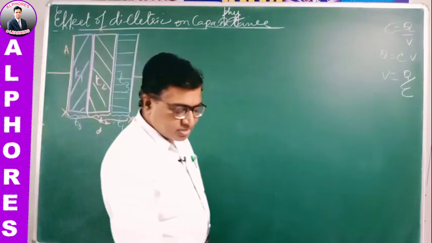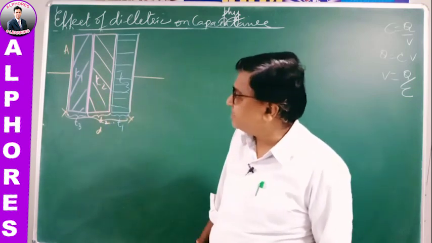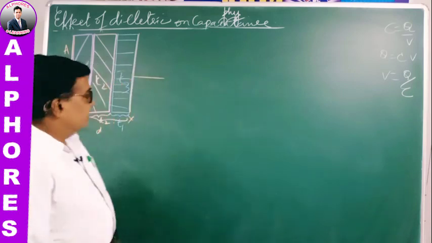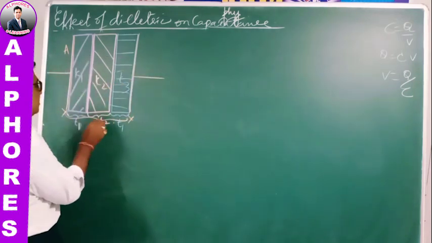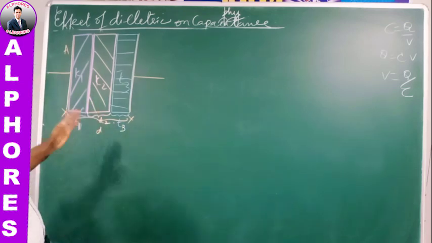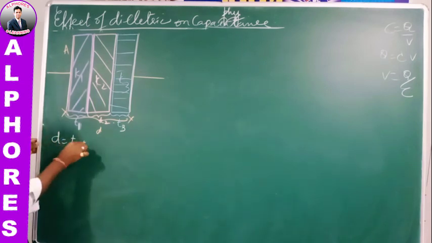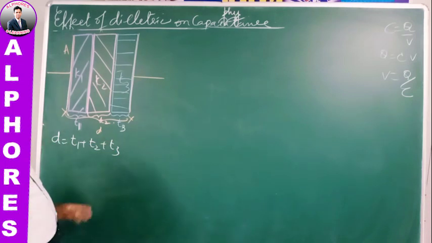Suppose the dielectrics are placed between the plates of a capacitor like this, three different dielectrics of thickness T1, T2, T3. Sorry, this is T1, this is T2, and this is T3. Different thickness. Total d is equal to T1 plus T2 plus T3 between the plates.